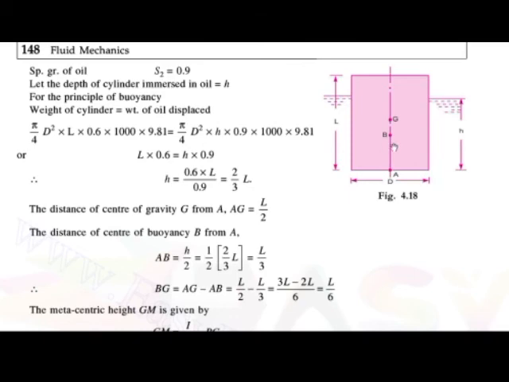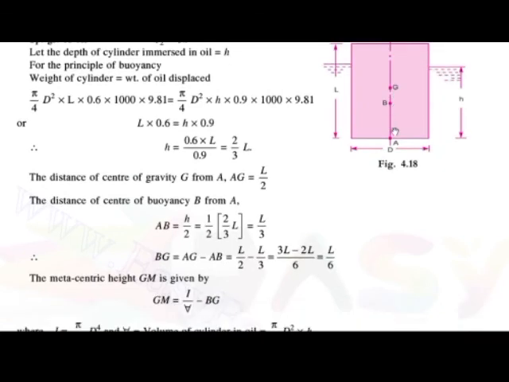Okay, now we can find out the distance B to G. By subtracting AB from AG, we get the value of BG. So L by 2 minus L by 3 is equal to L by 6. So distance B to G is equal to L by 6. Then the metacentric height is equal to what? GM is equal to moment of inertia upon the volume of the submerged body minus distance BG.